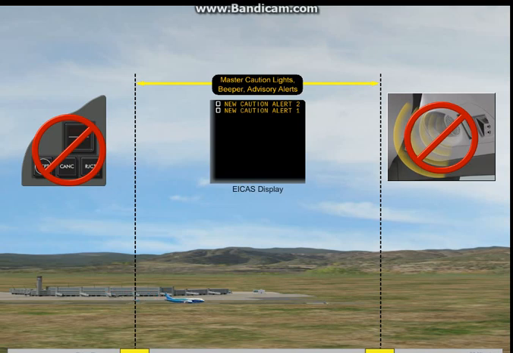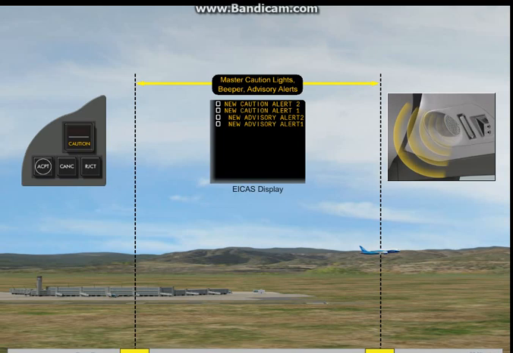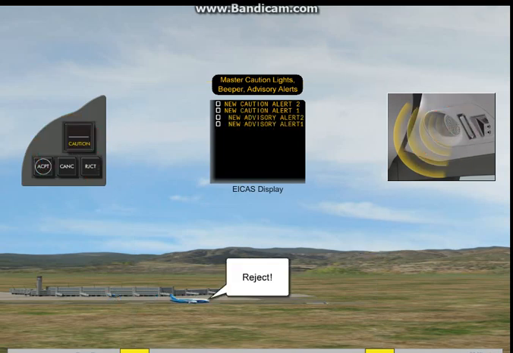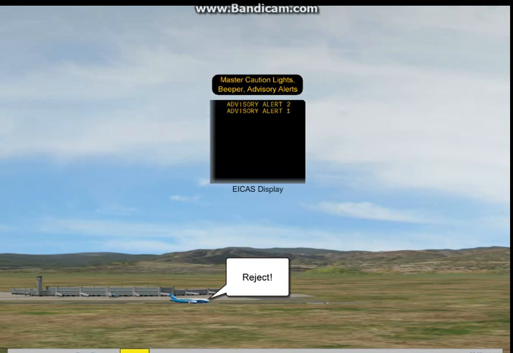If there are new caution messages, the master caution lights and sound alerts come on at the end of the inhibit period. New advisory messages are also shown at the same time. If a rejected takeoff occurs at more than 80 knots, the inhibit is canceled. The master caution lights, sound alerts, and advisory alerts can come on after airplane ground speed is less than 75 knots. New advisory messages can show if takeoff thrust is not selected on both engines.